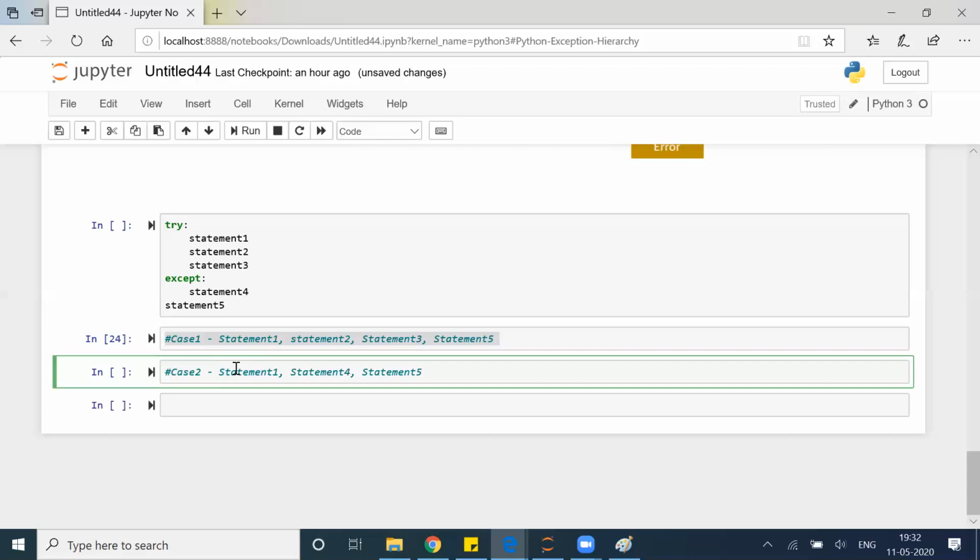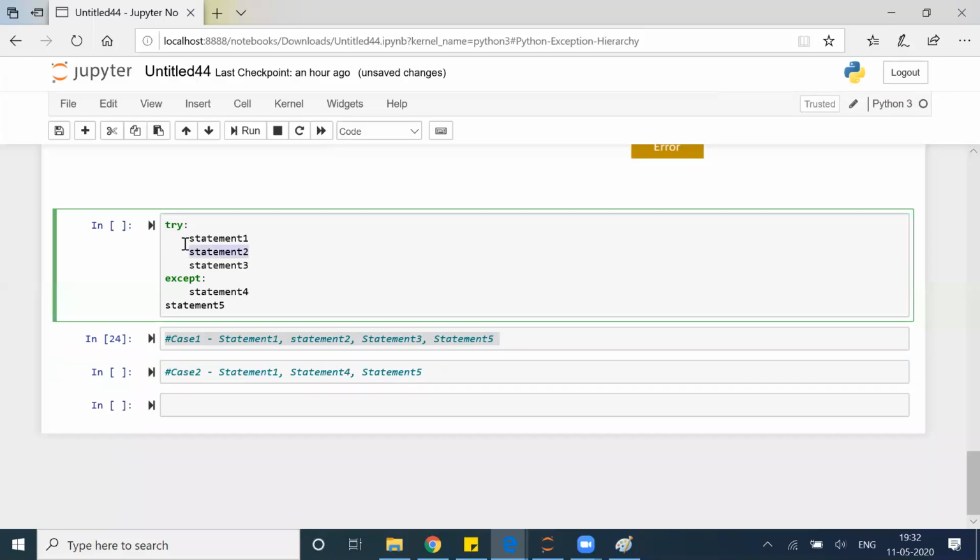Will this ever happen or not? It will happen, right? Obviously, when there is an error in statement 2, because statement 1 executed fine, Priyanka. When it comes to statement 2, it will throw me an error, then 4, 5 will execute.